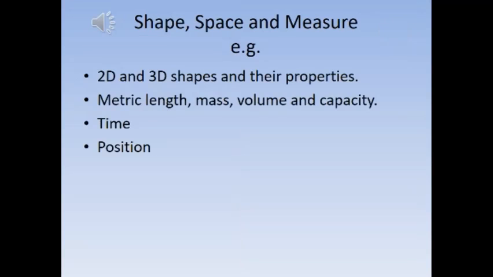The reasoning paper also covers space, shape and measure. It covers 2D and 3D shapes and their properties, metric length, mass, volume and capacity, time and position. We'll look at a couple of examples over the next few slides.